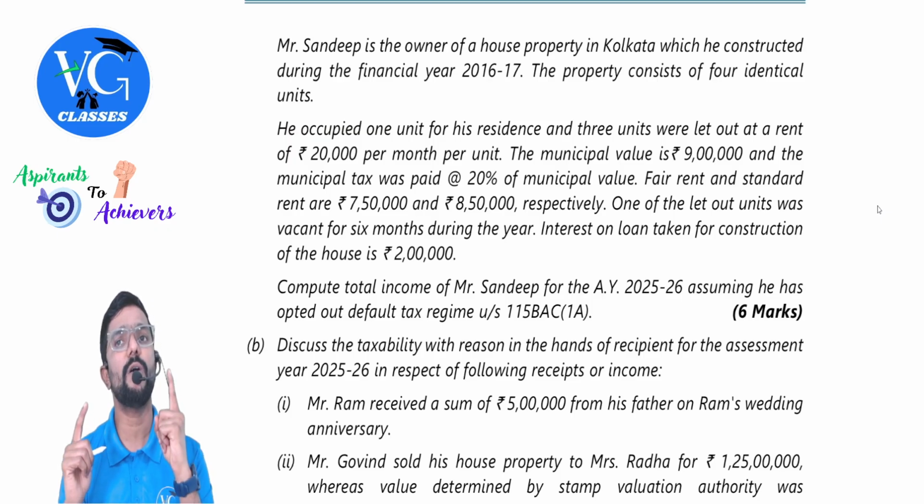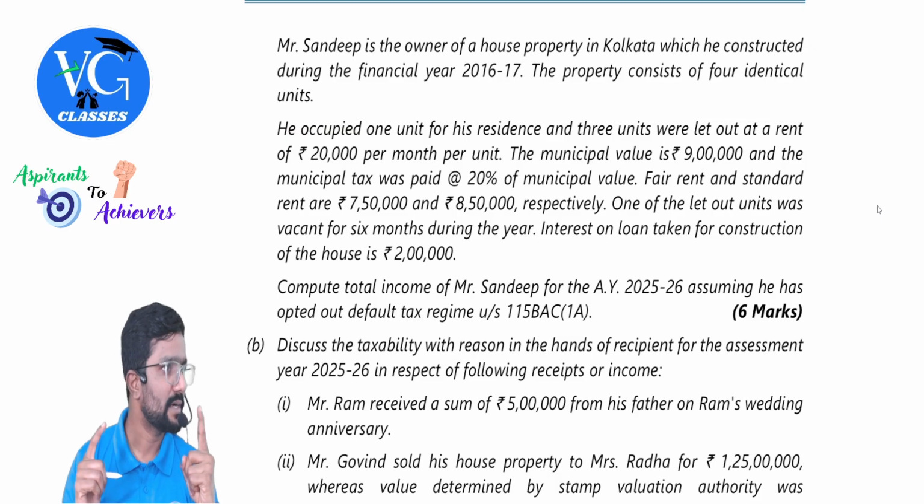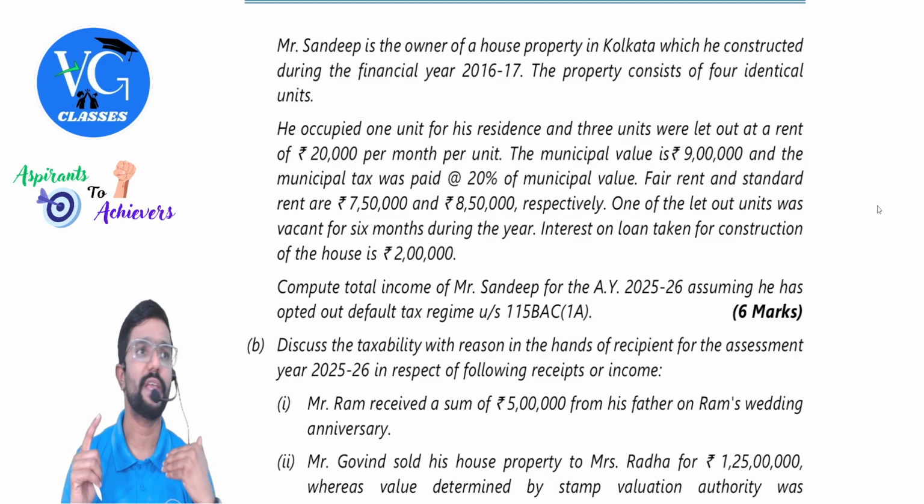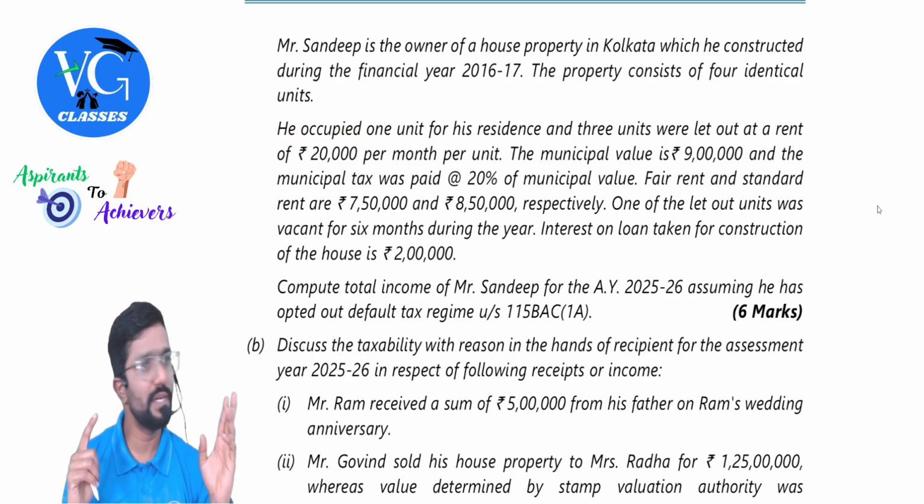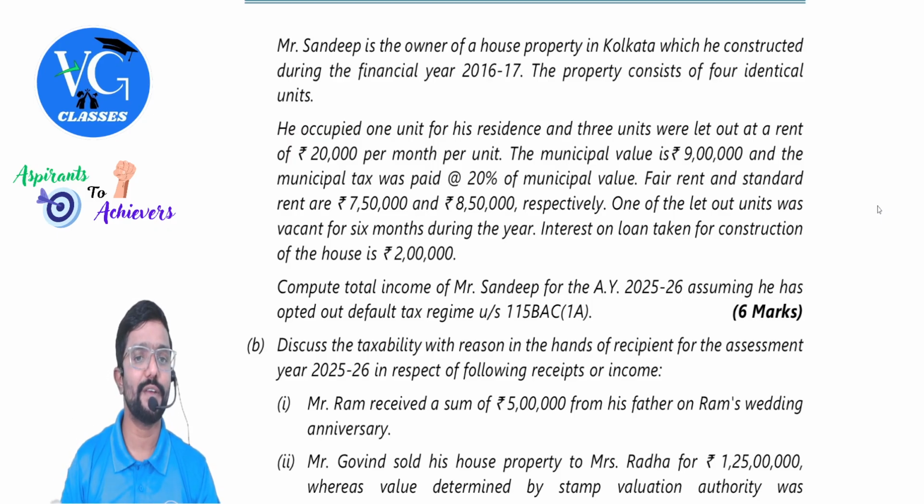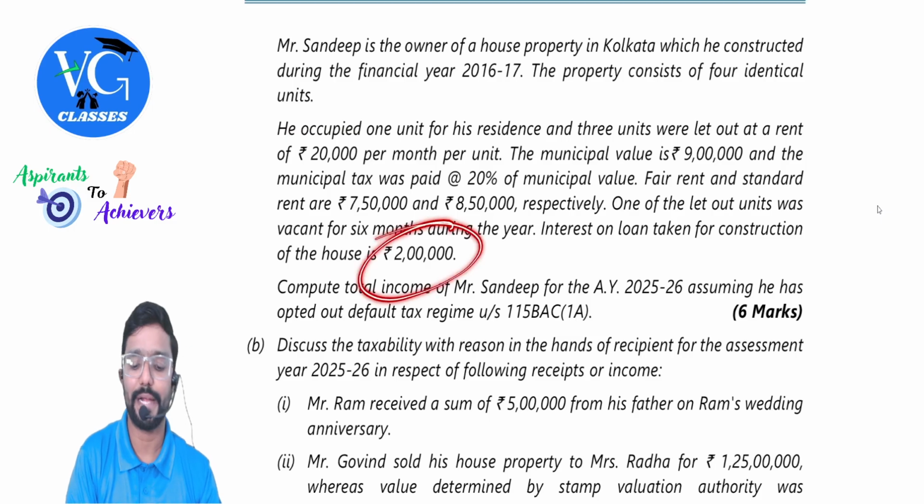Please consider it for all the 4 units put together. Clear? So please be careful. One of the units is self-occupied. We cannot take it for this. You need to consider only the remaining 3 units. One of the let out units was vacant for 6 months during the year. Interest on loan taken for construction of the house is 2 lakh, guys.